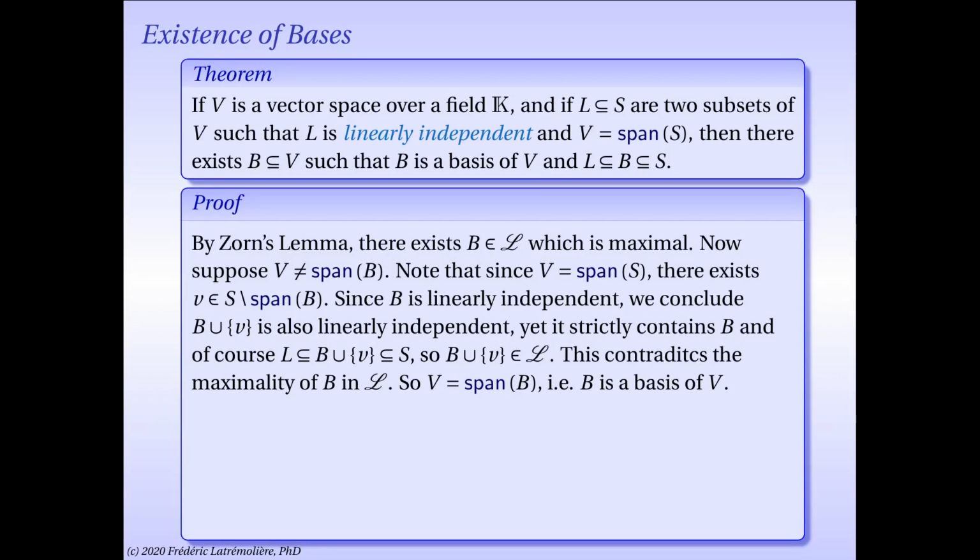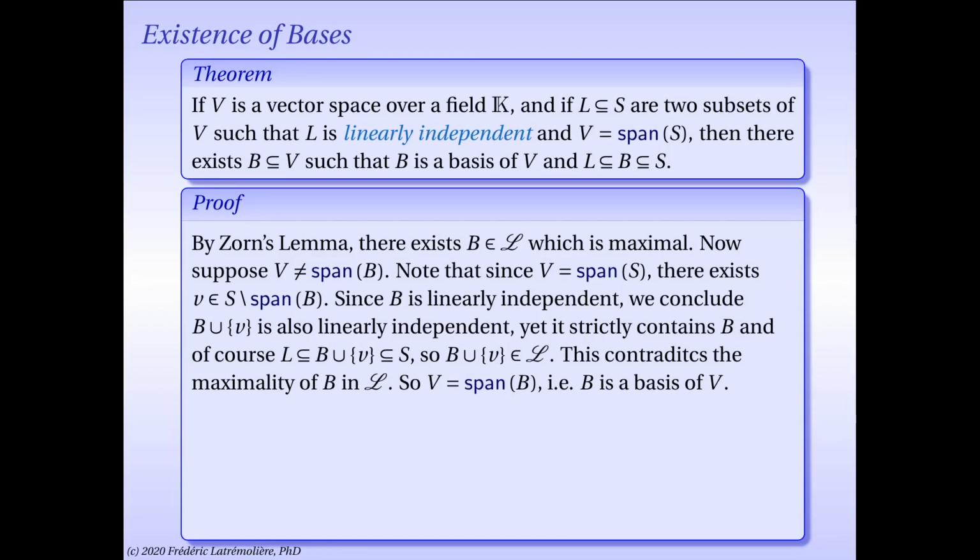Now on the other hand, L is a subset of B, so certainly L is a subset of B union the singleton {v}. And since v is in S and B is a subset of S, B union {v} is still a subset of S. So we have all the necessary properties to conclude that B union {v} is actually an element of script L. It is a linearly independent subset of our vector space, which contains L and is contained in S. Since it contains B strictly and yet B was assumed to be maximal, we have a contradiction.